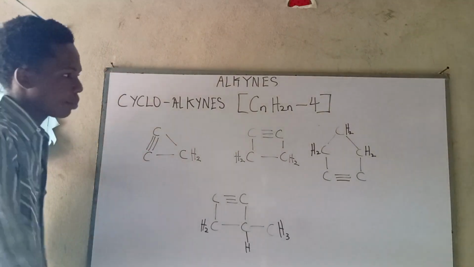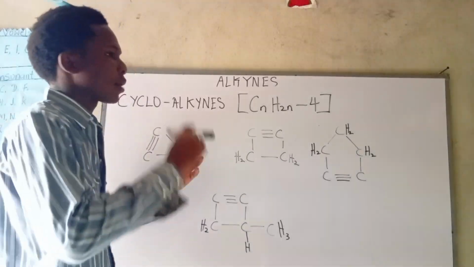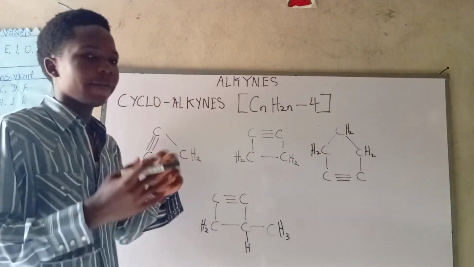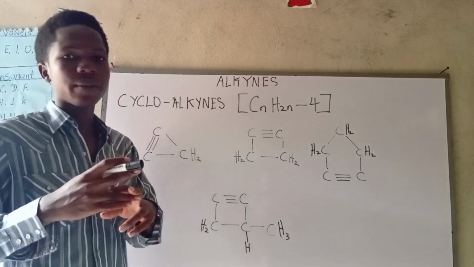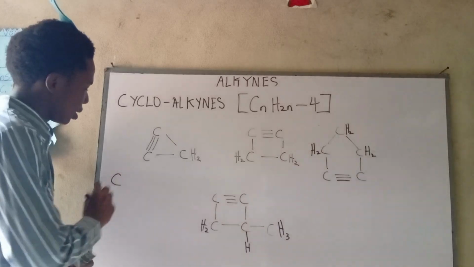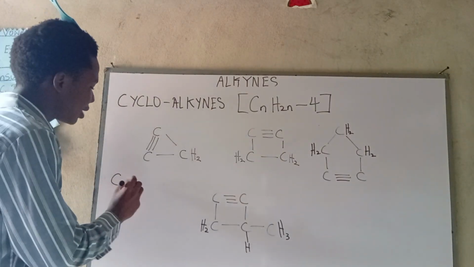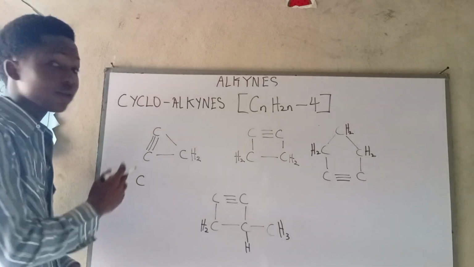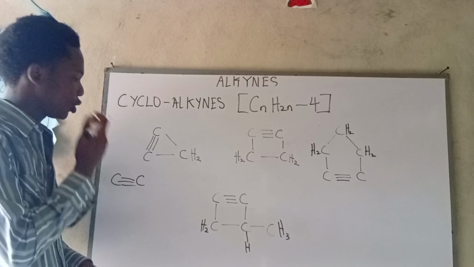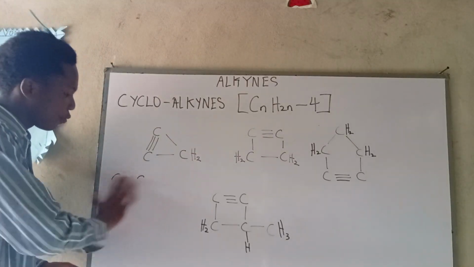Now let's look at these examples. First thing we have to note about the cyclic alkynes is that it starts from the third carbon. It can't work as the first carbon, neither can it work as the second carbon, because if we try to do something like this, normally it can't work obviously. Then if we try to even add another carbon, what is going to happen? It can't be cyclo because it's just a straight line. So it has to join itself together before it can be called what?